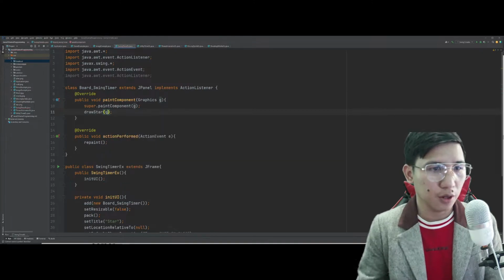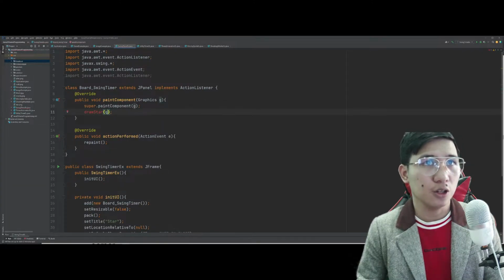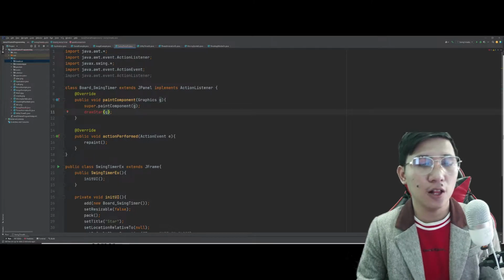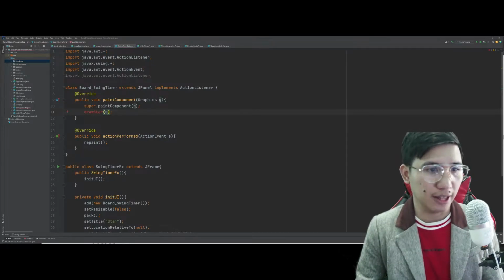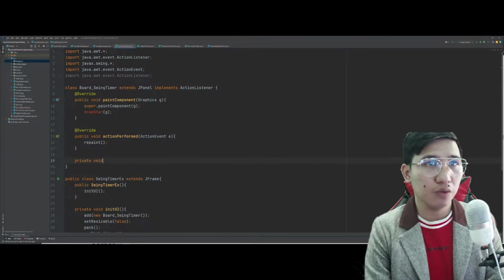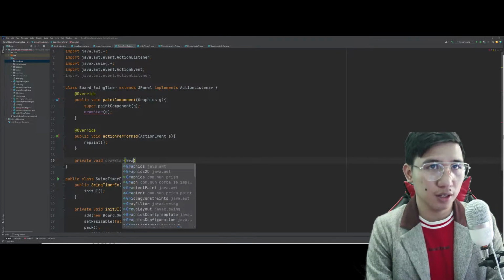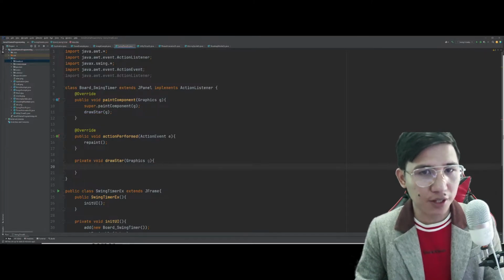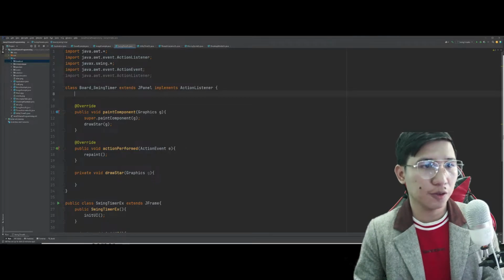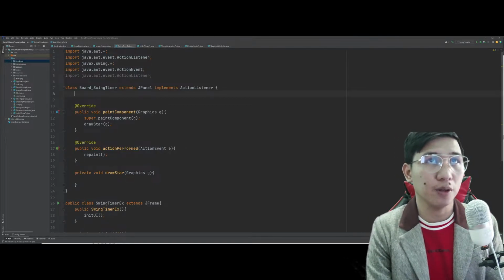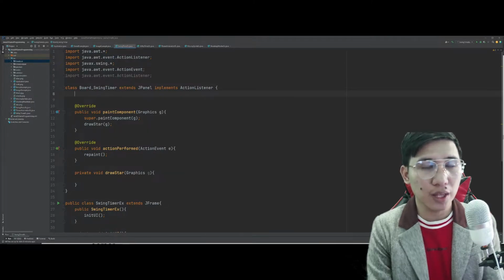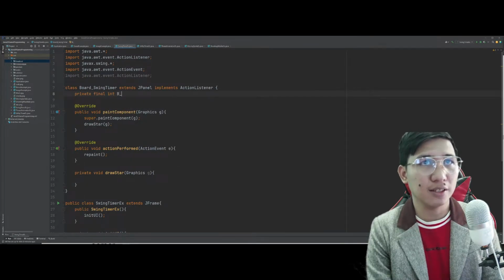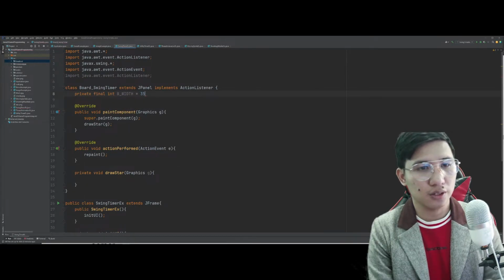Take note. Pero this time, tatawagin ko si draw star. Si draw star dito, okay, this is actually where we will now be placing all of the components ni star natin. So we have private void drawStar(Graphics g), then that's it for now. Next is for us to declare the following variables. Number one is actually the size or the width and the height of our JFrame, or JPanel. I'll name that as width equals 350.